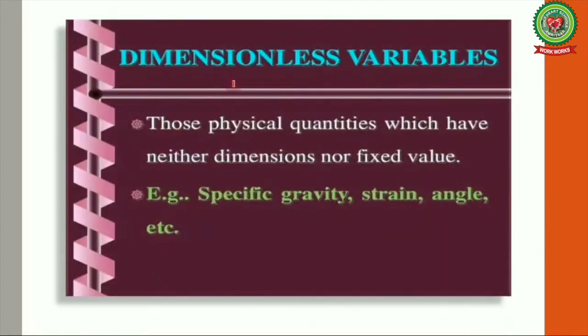Next is dimensionless variables. Those physical quantities which have neither dimensions nor a fixed value. For example, specific gravity, strain, angle or even refractive index. All are physical quantities which have neither dimensions nor a fixed value.